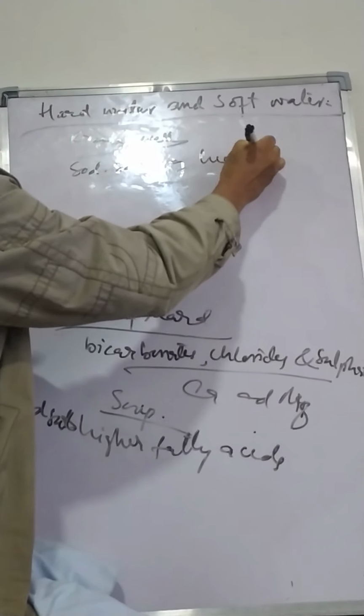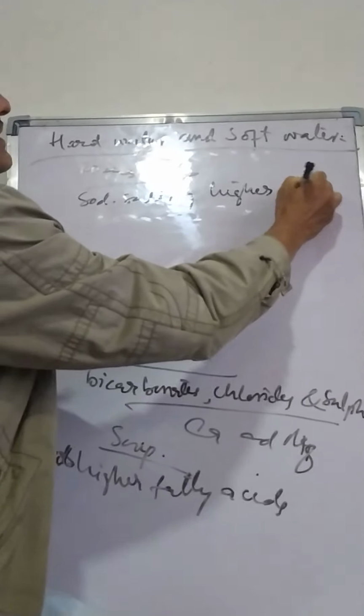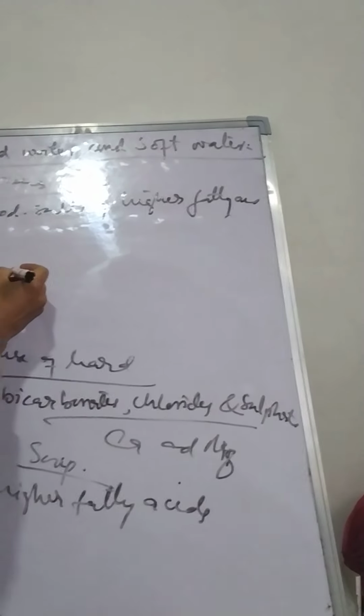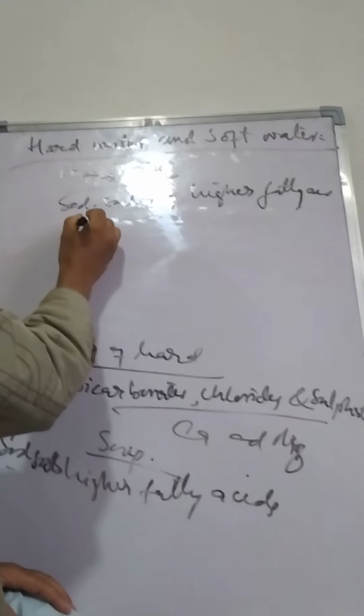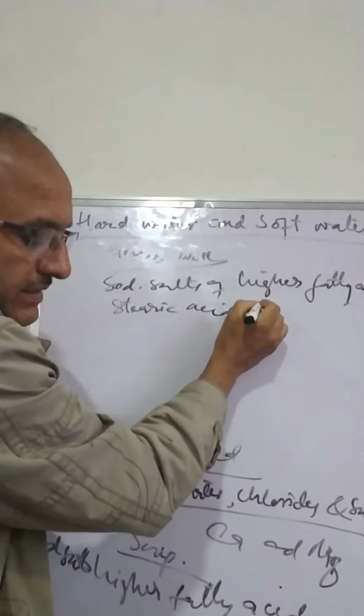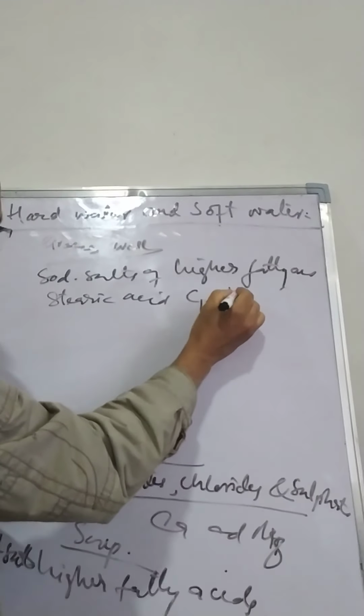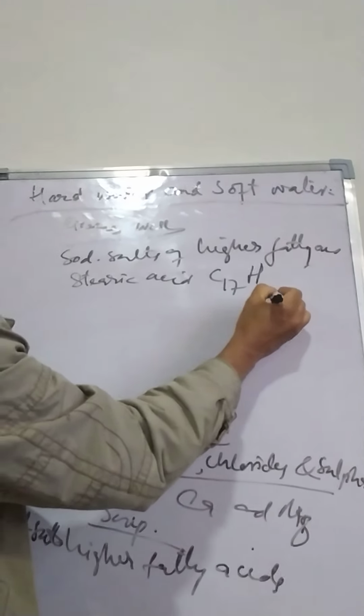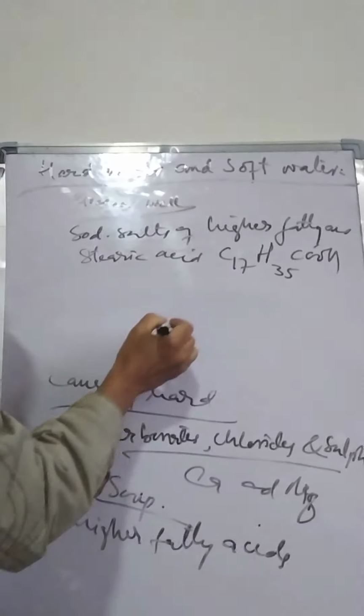You must remember this: higher fatty acids. Among fatty acids we have stearic acid. Let me write here. The formula is C17H35COOH.